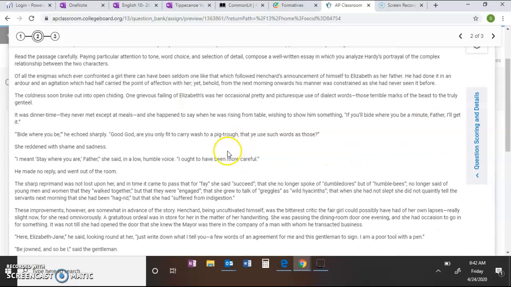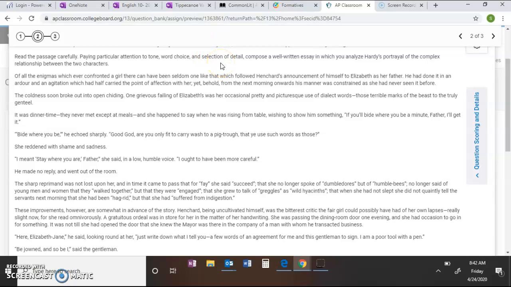And so they ask you to pay attention to tone. So the tone is like the mood of the piece. Word choice. What words does the author particularly pick out, and what details does the author include in this passage? Or in this excerpt, okay? So those are 3 things that you could pay attention to.